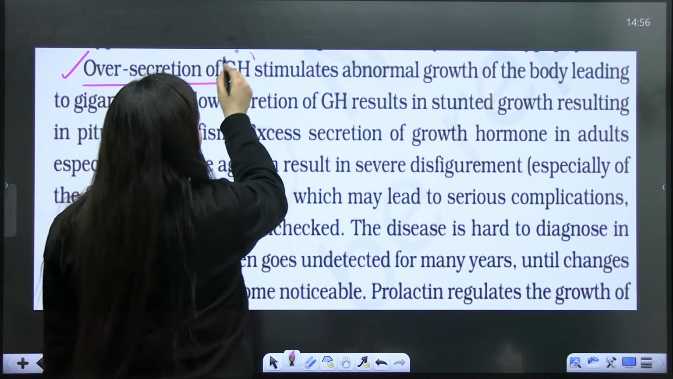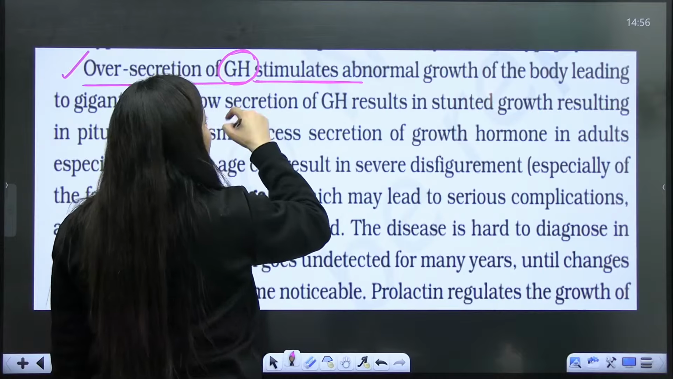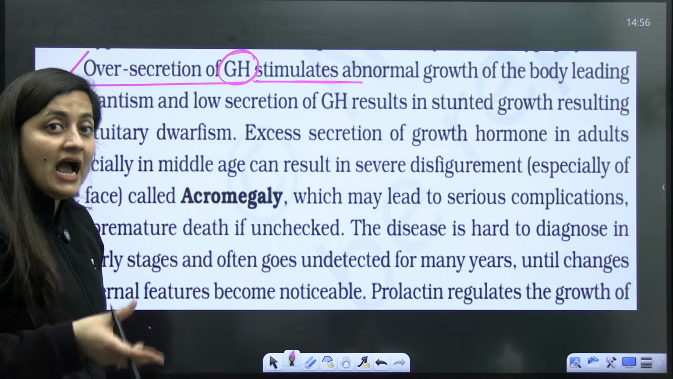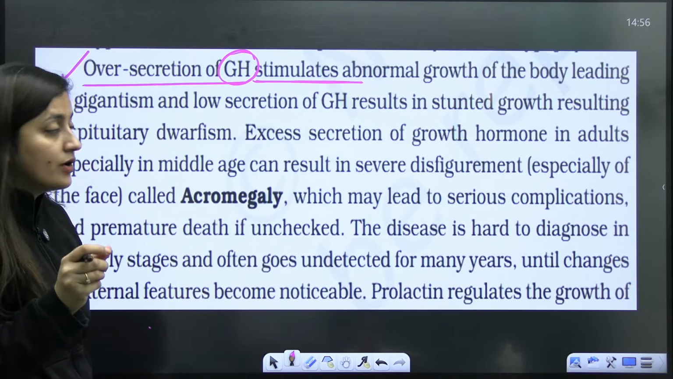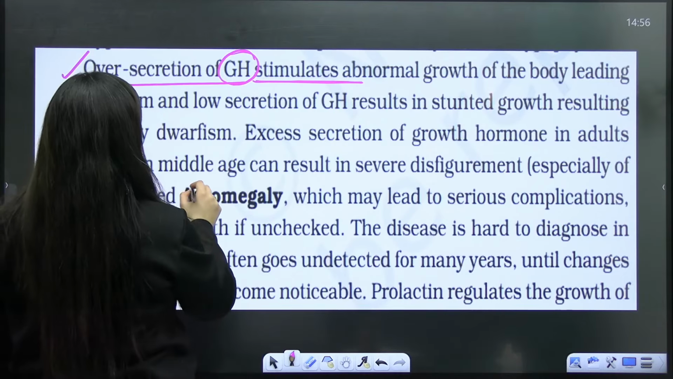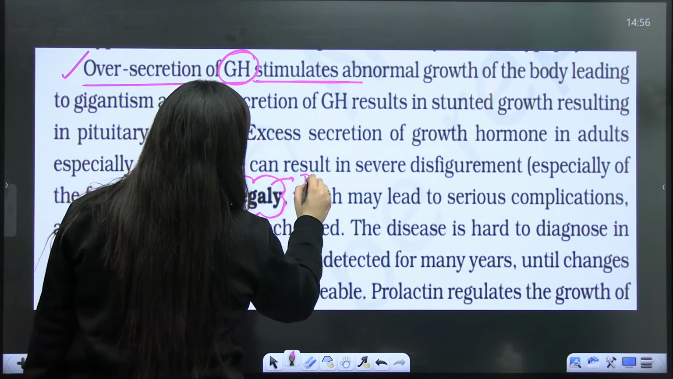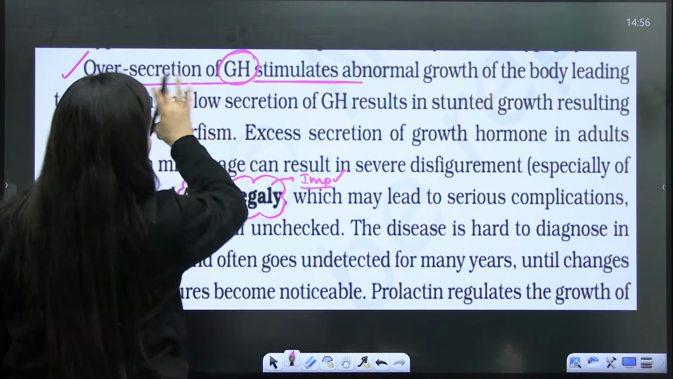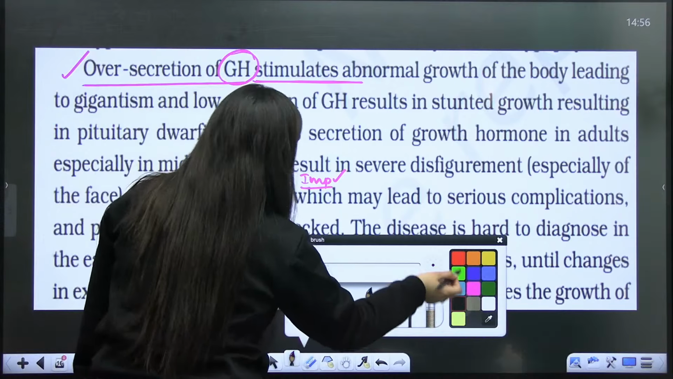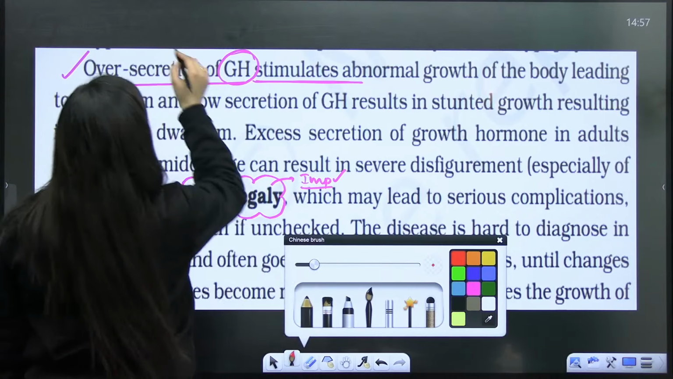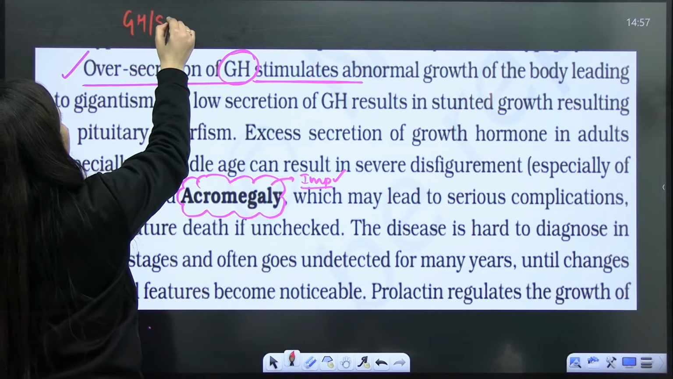So when there is the over secretion of growth hormone, that will stimulate the abnormal growth of the body. And here the disorder that we are talking about is acromegaly, right? Which we have to mainly focus on here. This is very important. Overall, what is happening when there is the over secretion of growth hormone? Who's going to release the growth hormone? GH, which is also known as somatotropin.